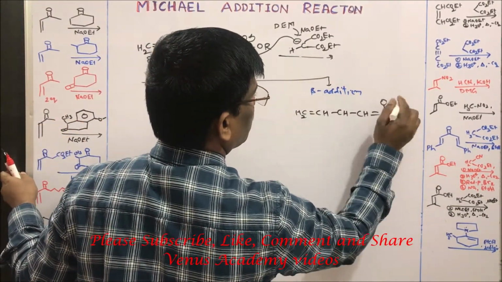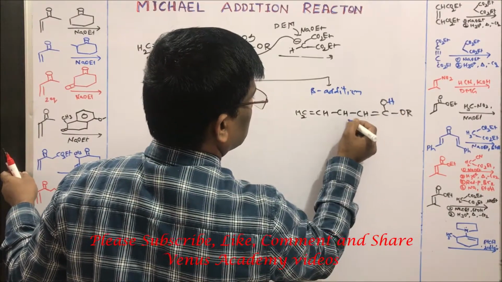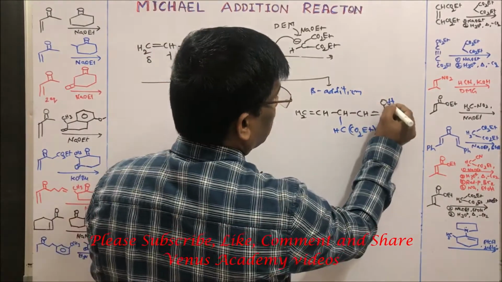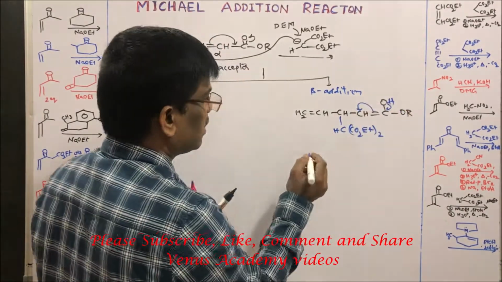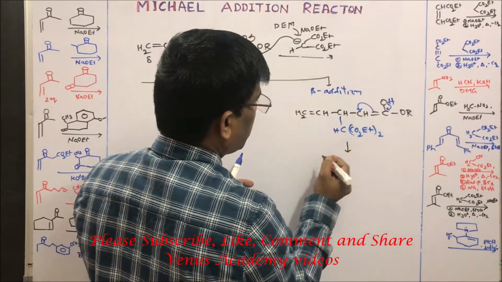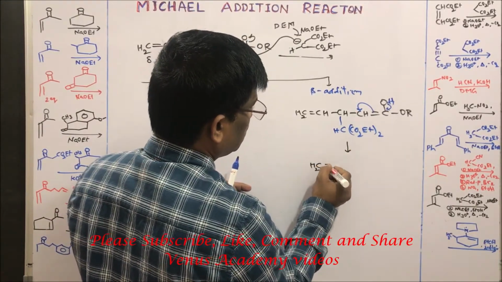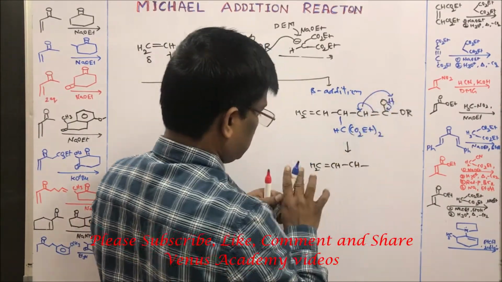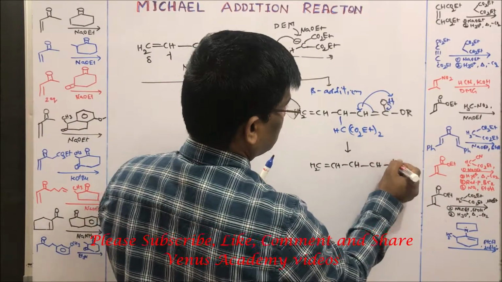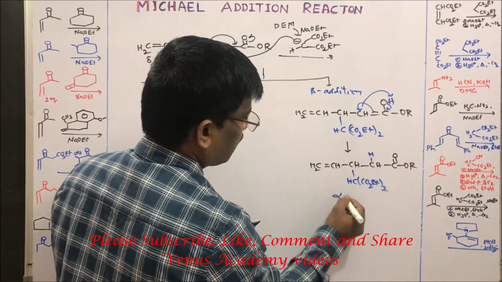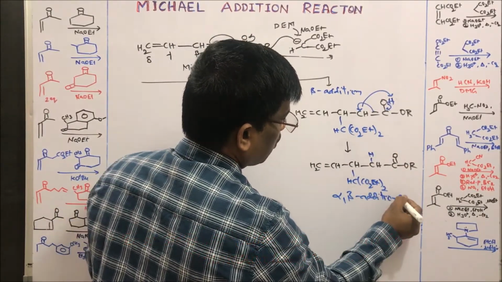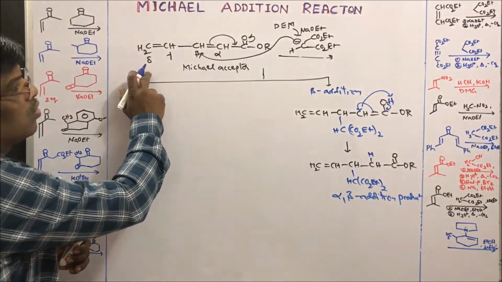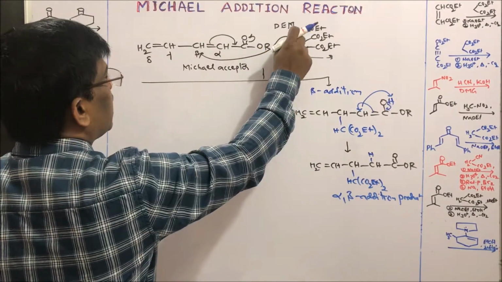This carbanion takes a proton from solvent, and the beta carbon bears diethyl malonate. The enol tautomerizes to ester to give the alpha beta addition product, CH2 CH, and this proton will be taken up by this to give the product.